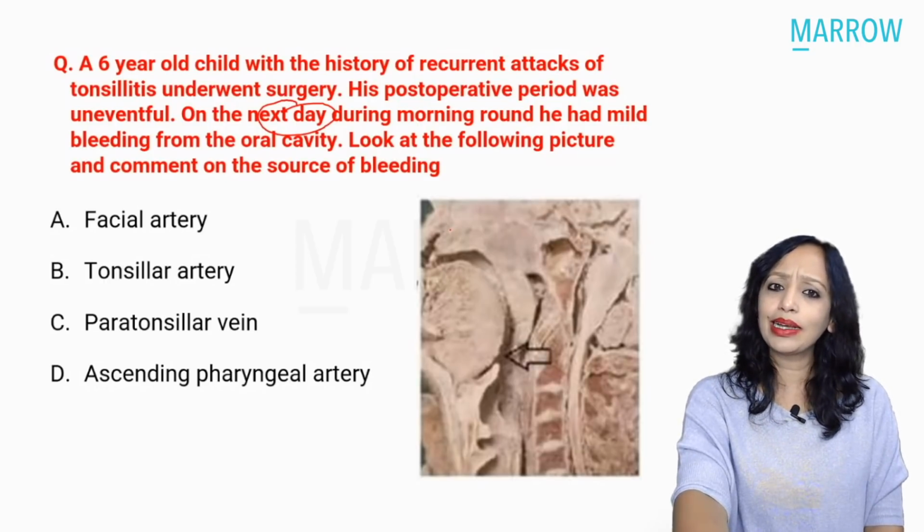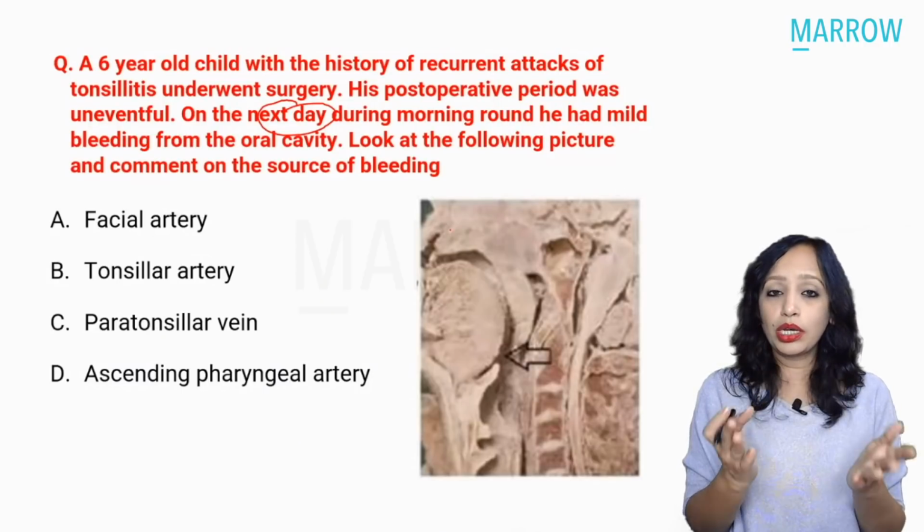So why does reactionary hemorrhage occur? Yes, why does bleeding following surgery occur? So this is a surgery which is done in hypotensive anesthesia to decrease the blood loss during surgery. So now what happens following the effect of anesthesia? Once the effect of anesthesia is gone, now the blood pressure will come back to normal, and that can lead to increase in the blood supply of the vessels, that can lead to dislodgement of the clot, that can lead to slippage of the ligature, and that is the cause usually of reactionary hemorrhage.